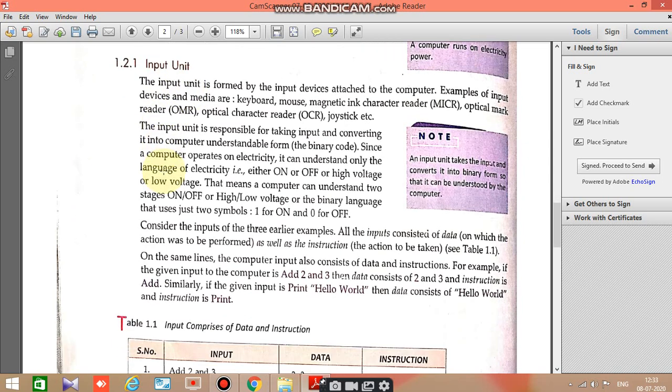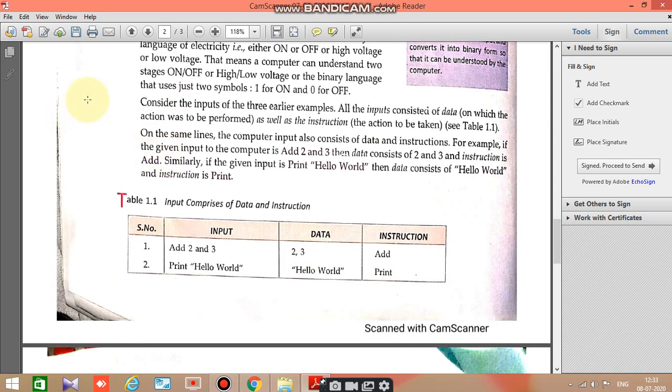Now they have taken one example. See, add 2 and 3. This is input. Suppose you want to add 2 numbers. They have taken 2 numbers, 2 and 3. So this is the input.